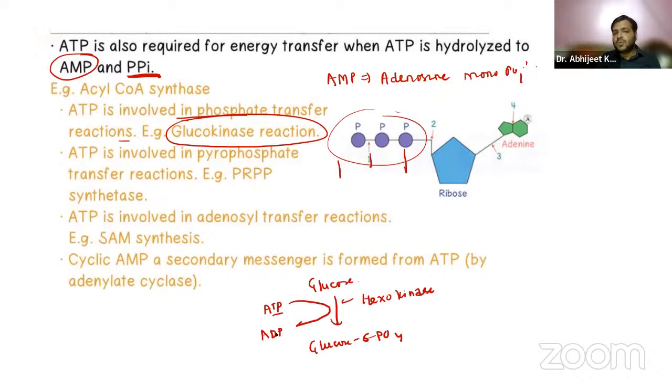Triphosphate converts into diphosphate, and one phosphate will go and attach to glucose at the 6th position, so it is glucose 6 phosphate. At the 6th carbon atom the phosphate is added, coming from ATP being broken down to ADP.